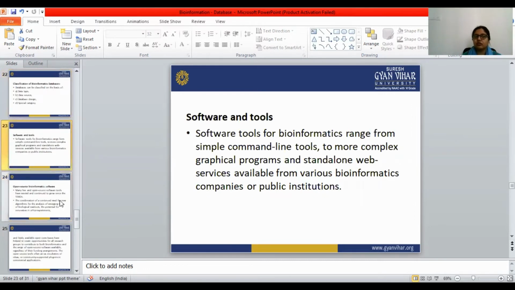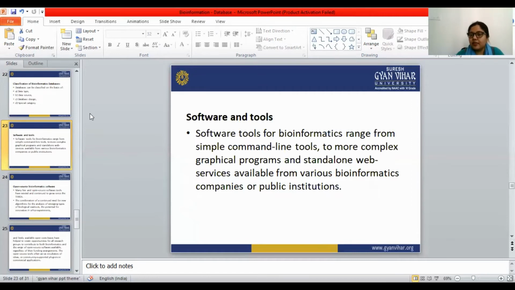Open source bioinformatics software is available, and then the classification of biological databases. Bioinformatic databases depend upon the data type. Which type of data is present in a particular database, they are classified according to that. If the protein structure or the protein sequence is present in a particular database, that is the data type. Next is data source, from where the data is available. That is again another classification.